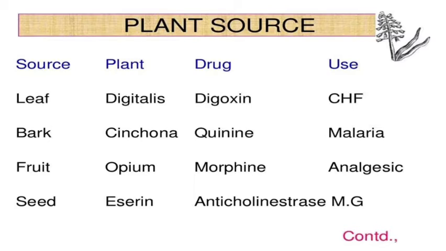And plant sources. Plant sources include leaf. Example, digitalis, drug is digoxin, used for congestive heart failure. Bark, cinchona, drug quinine, used for malaria. Fruit, opium, drug is morphine, used as an analgesic. And seed, physostigmine, the drug is an anticholinesterase, used for MG, myasthenia gravis.